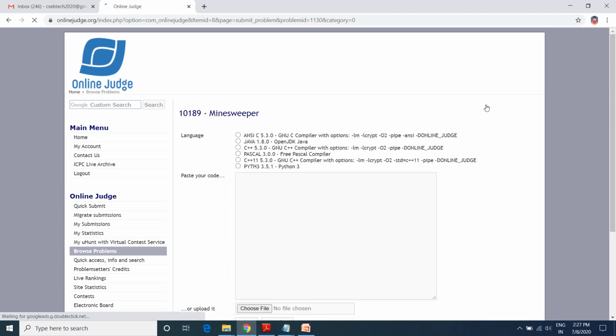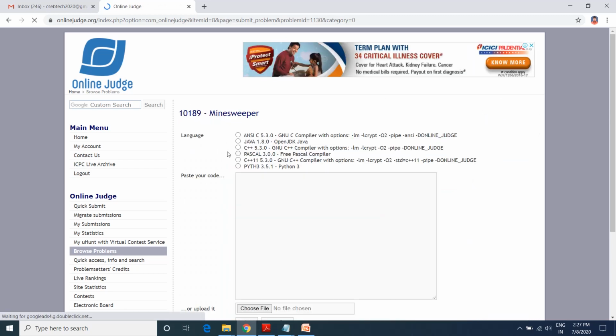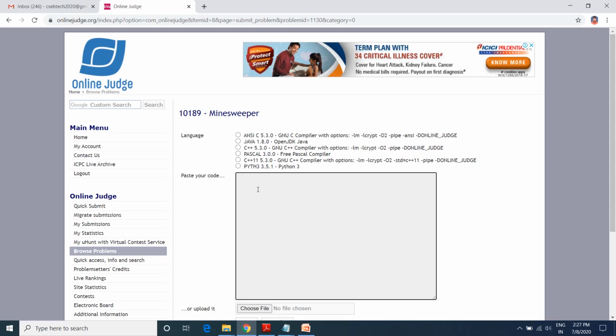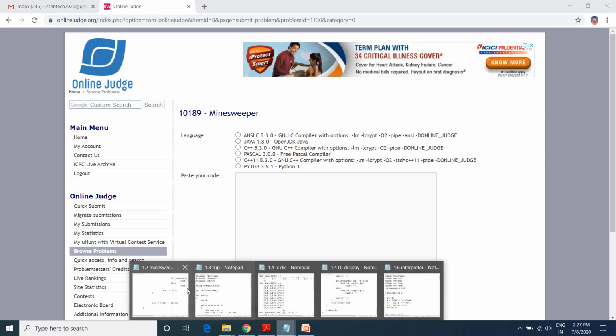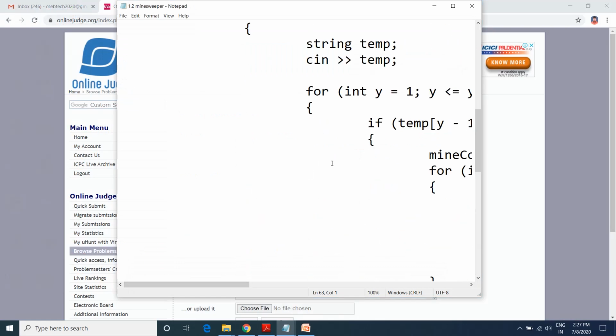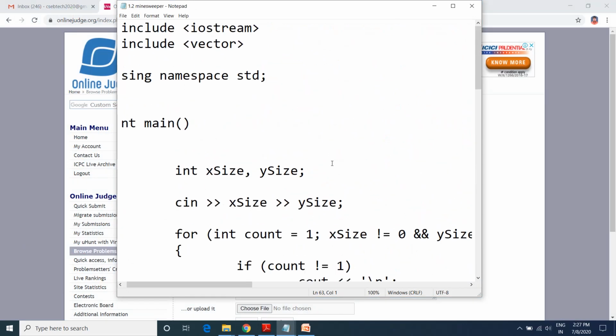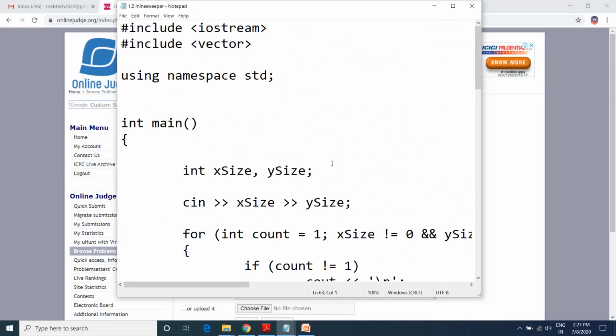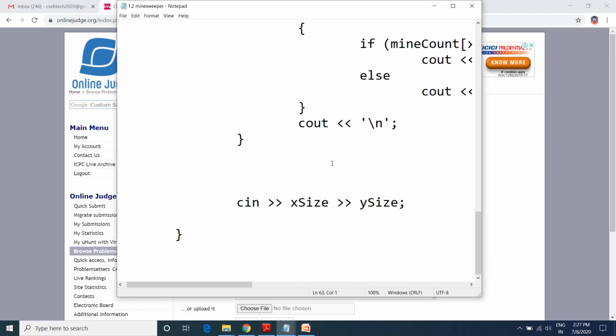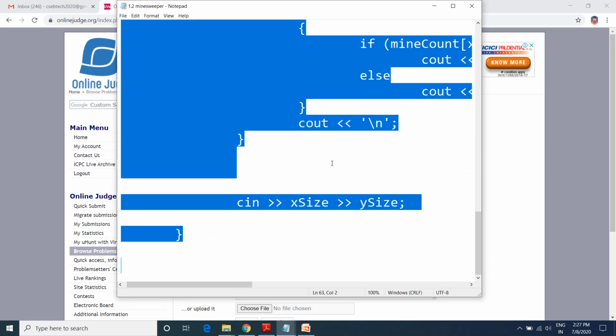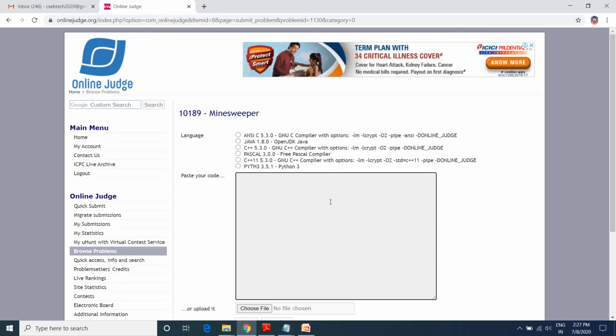If you click on the submission button, you will find the different languages which can be used, and next to it a text box is provided where you can put your code. So I have written the code over here, which is done in the C++ language. I will just copy that one and paste it over here.